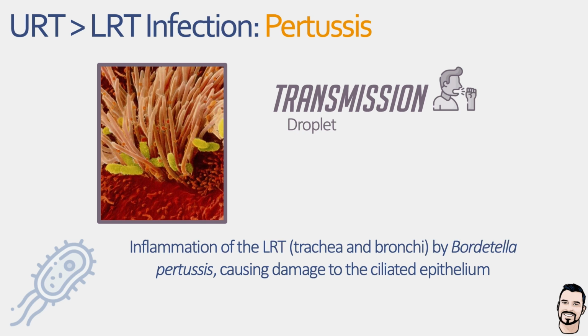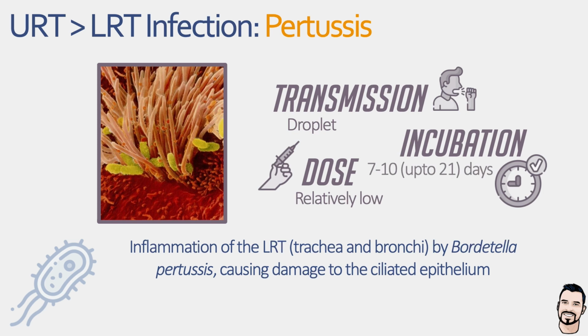These droplets are then inhaled by a new host and deposited on the ciliated epithelium of the trachea and bronchi, where the bacteria adhere and begin to colonize. Now, the infective dose is relatively low, and the incubation period is typically between 7 and 10 days for this infection. And for the most part, the bacteria remain confined to the respiratory epithelium, where prolonged colonization and toxin production